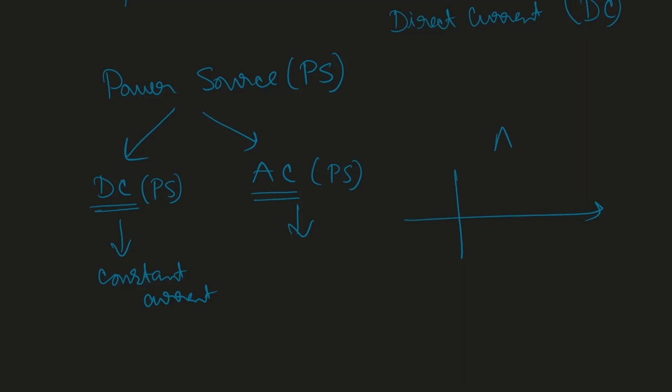In case of AC or alternating current, if this is my time axis and this is my current axis, we can say that this current is not constant. The current has some sort of variation over time. What type of variation? Is it periodic? Is it not periodic? That we will talk about later. The current generated by the AC power source is not constant. Constant with respect to what? With respect to time. Fine. So now, the AC, alternating current.